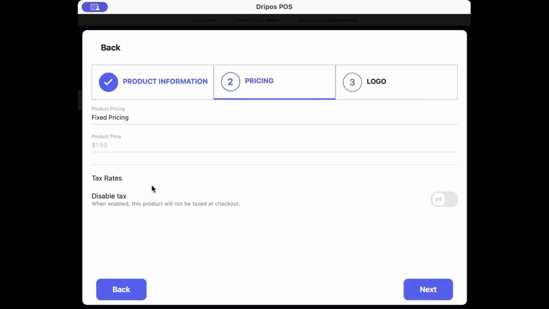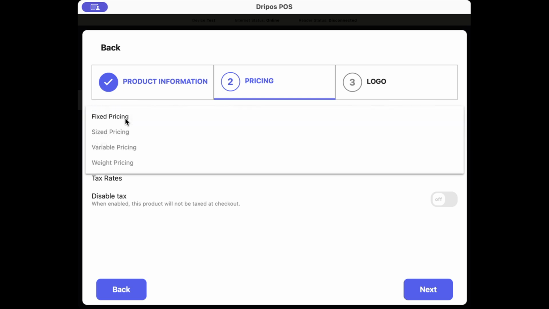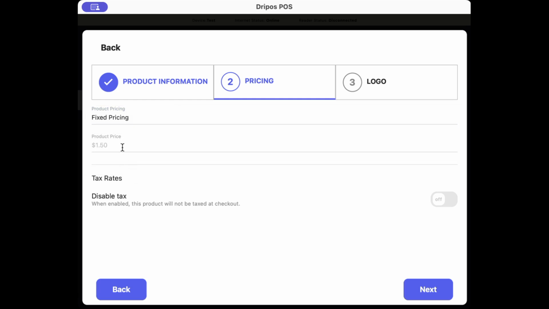From here, you'll then be taken to the pricing information page, where you will need to fill in the following information. First, product pricing. So click where it says fixed pricing to prompt the drop-down to appear and select which pricing type you'd like to have for the product. So like I just discussed, there are these 4. I'm going to leave it as fixed pricing for right now. And put the price to $1.50. Cheap drink.